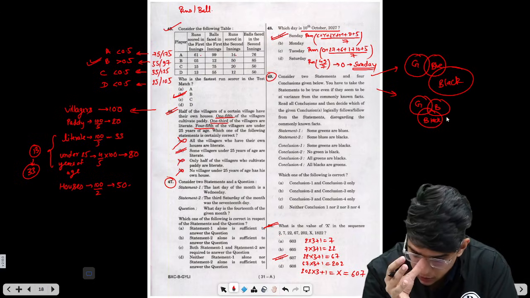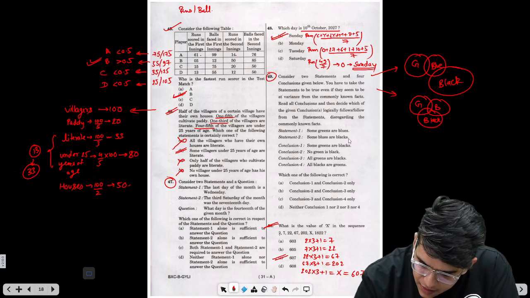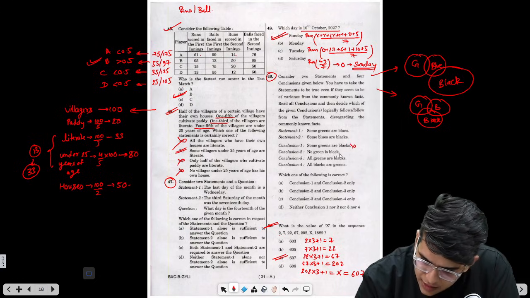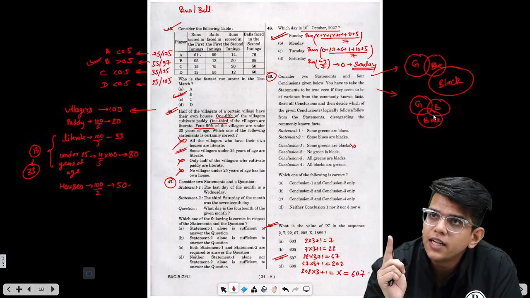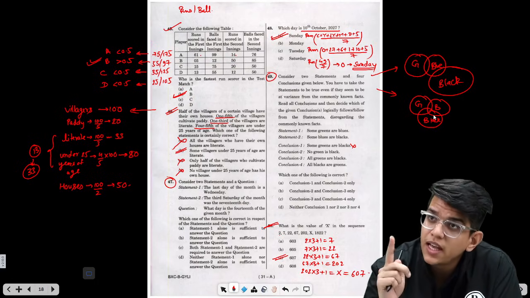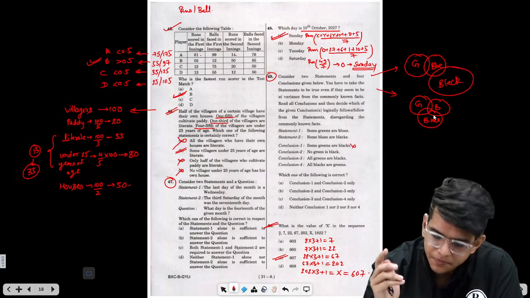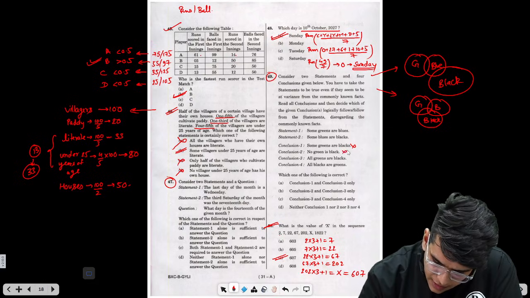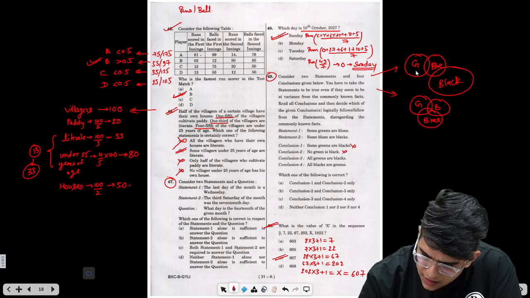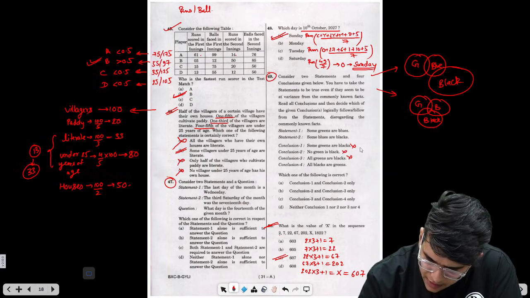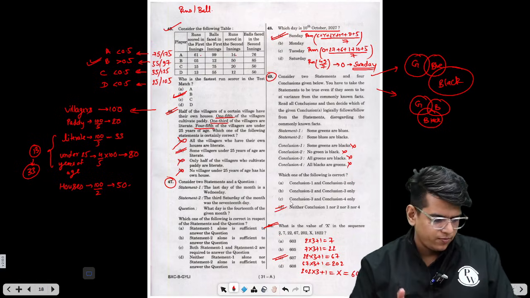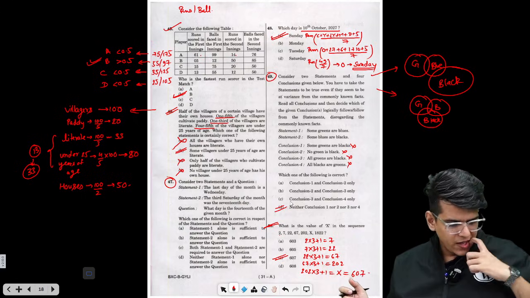Now let's check the conclusion. Some greens are black. In the first diagram, some greens are black is not necessarily true. No green is black. To check one conclusion you should use any one of the diagrams, not both. No green is black is negated by the second diagram. All greens are black? No. All blacks are green? No. Neither 1 nor 2 nor 3 nor 4. So we have solved this.